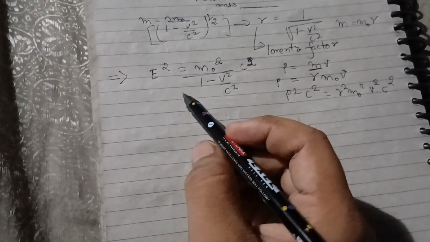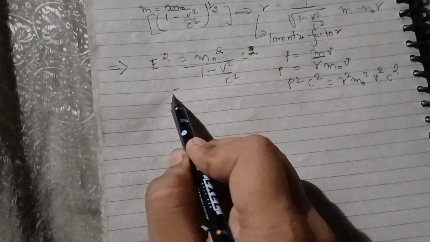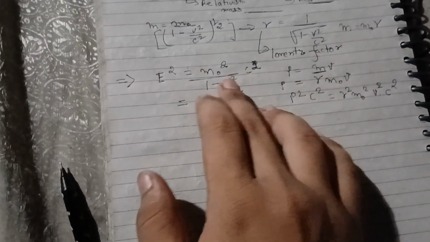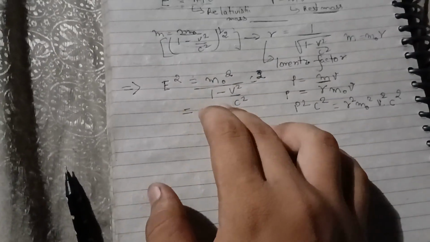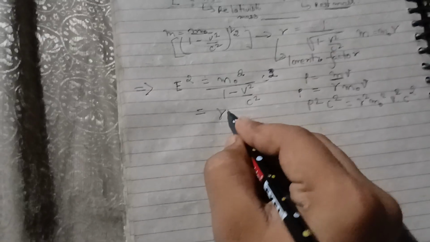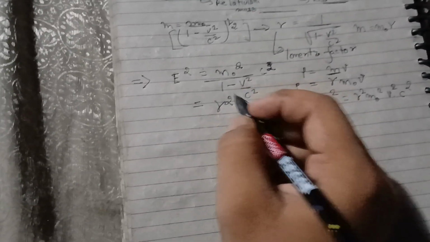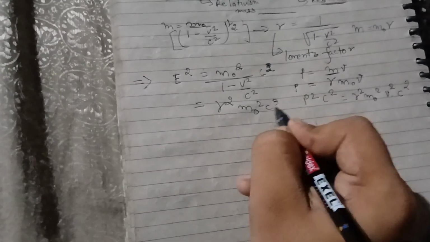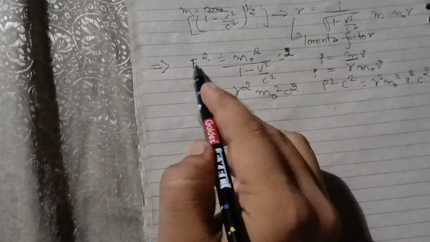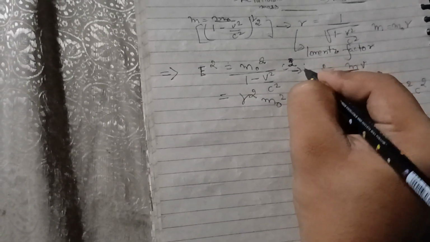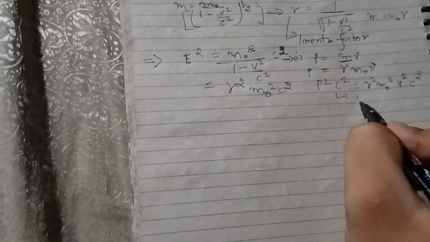How can we write this equation? Okay, now we are subtracting these equations. Then I should not put the value of gamma, but we have to put gamma as gamma. That is gamma square, because there is no under root, m naught square c square. Now we have to subtract these equations. Let's say this is our first equation and this is the second equation.